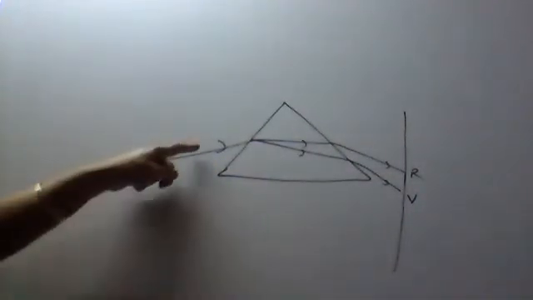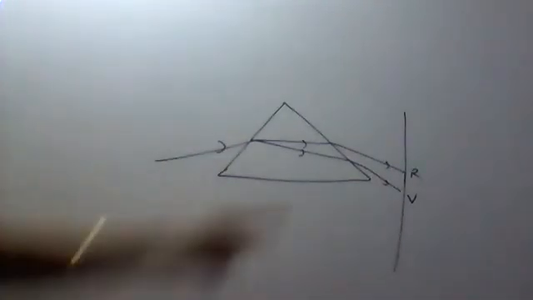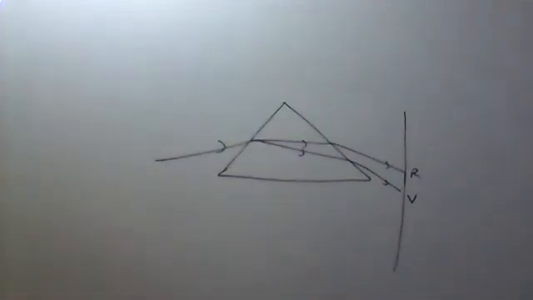Why does it disperse? Because each color is traveling with a different speed. The velocity of every color is different in the glass, so that is why it splits up into 7 colors. On the white screen we see a band of 7 colors, and this band we call a spectrum. Now let's see which color bends the most and which color bends the least. We may say which color has the maximum angle of deviation and which one has the minimum angle of deviation.